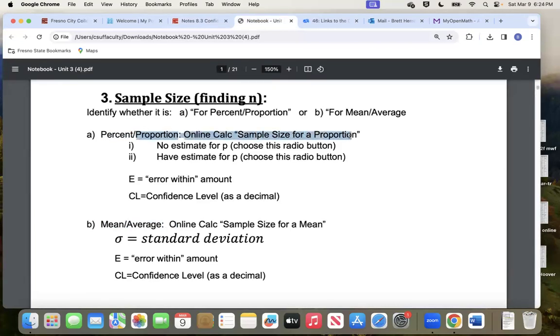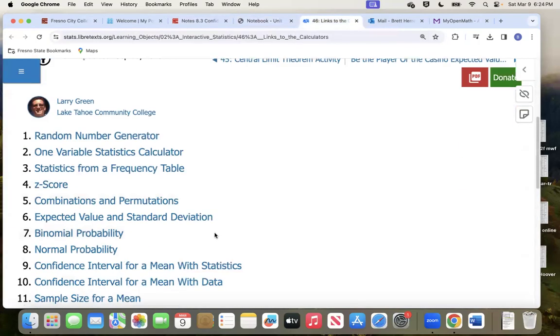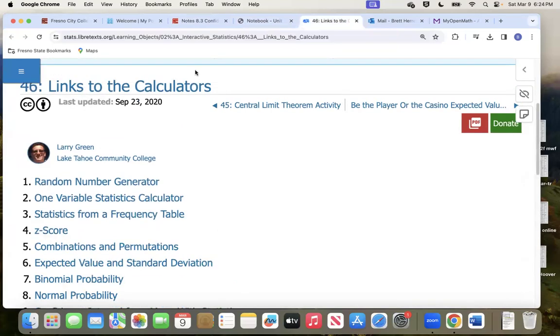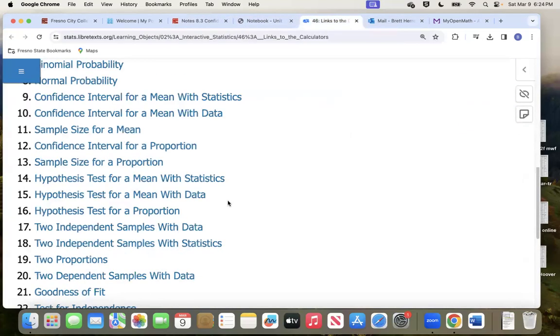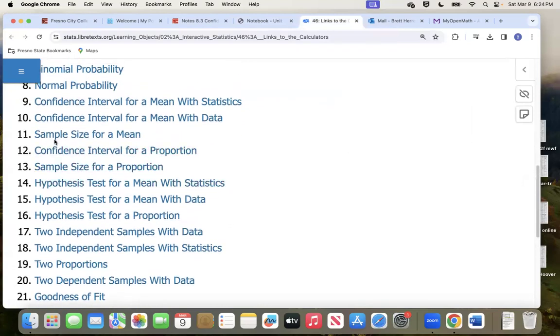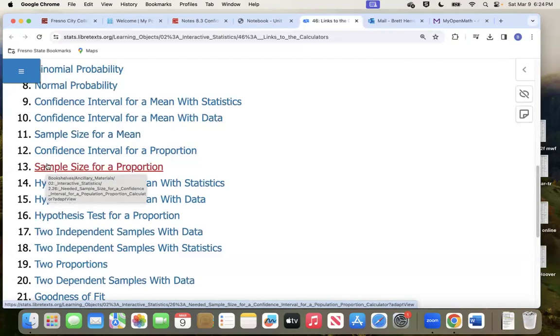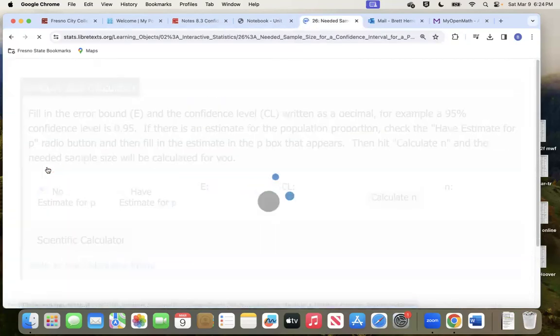Online calculator, sample size for a proportion. So here's the online calculator. You know how to get to that. Just click the calculator on the home page. So we get to the online calculator, come down here. So notice how we have sample size for mean. That's not the one we want. Sample size for proportion. There we go. That's the one we want. So number 13. Click on that one, sample size for proportion.